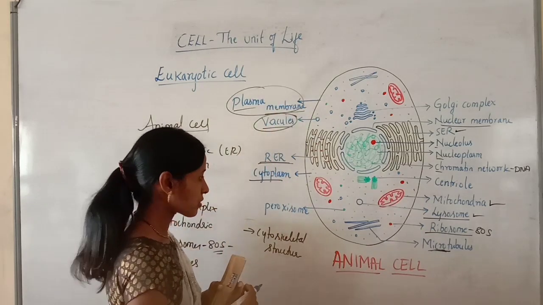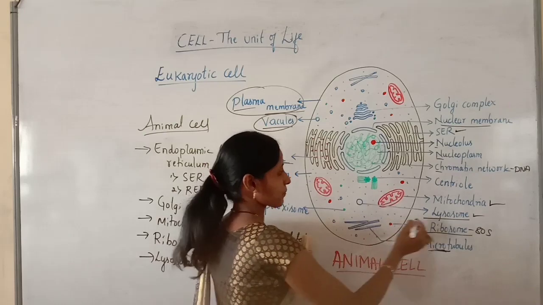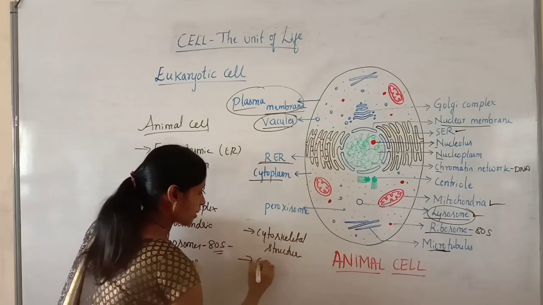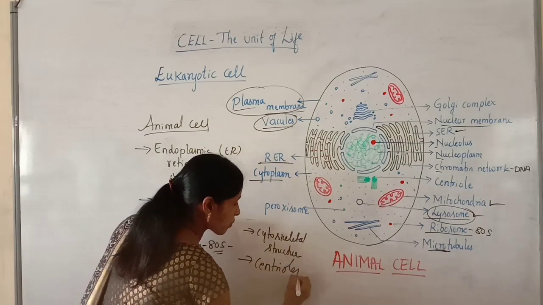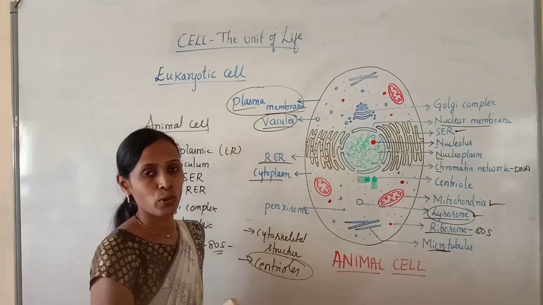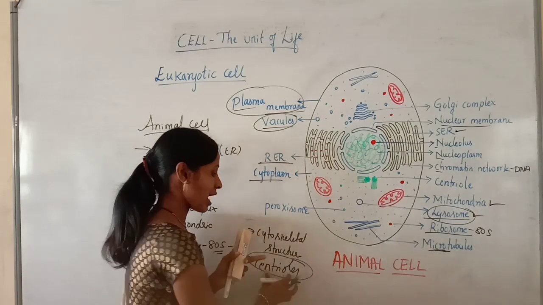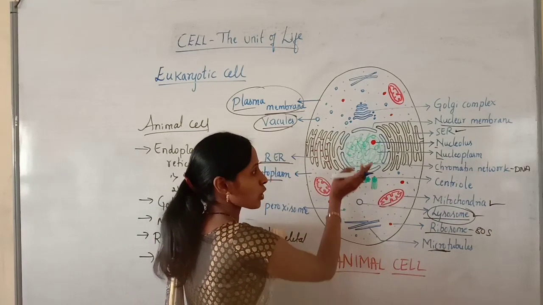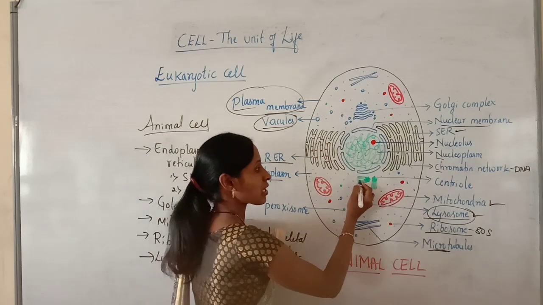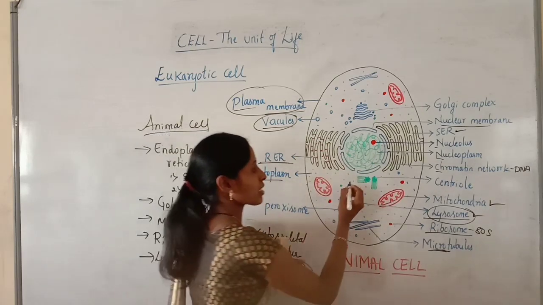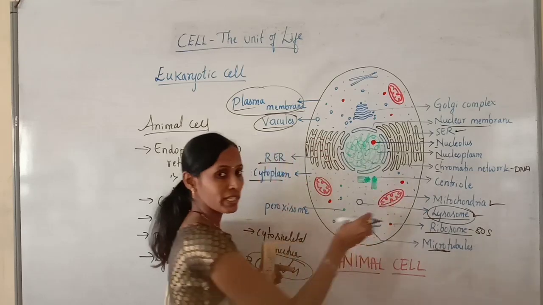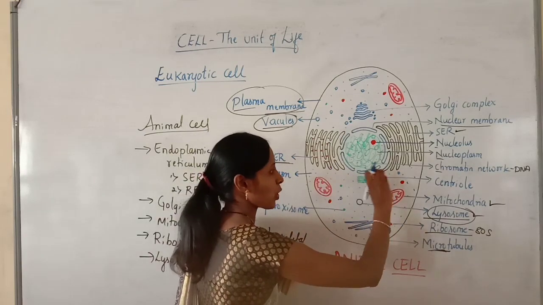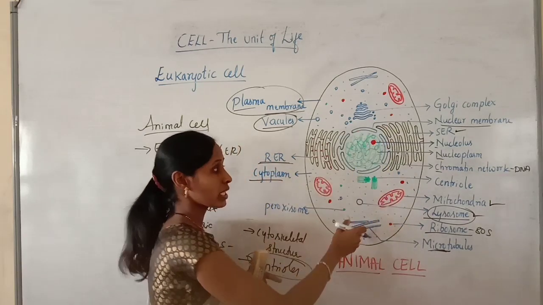This is another characteristic feature, and very importantly, the presence of centrioles. It is very important because centrioles are completely absent in plant cell. They are the characteristic feature of animal cell. Here you can observe two centrioles which are located very near to the nucleus. These are rod-like structures. One is arranged horizontally, the other one vertically. This arrangement is also very important. While drawing centrioles, one centriole should be horizontal and the other centriole should be vertical.